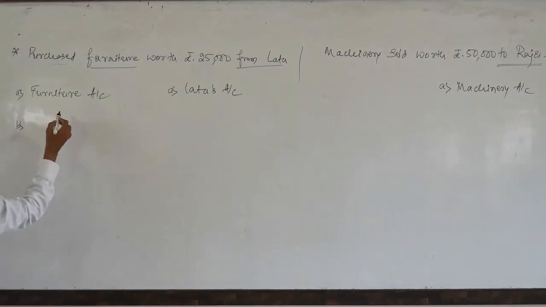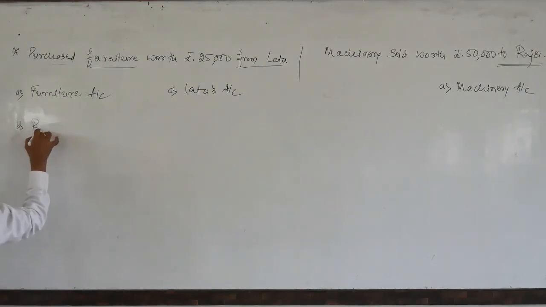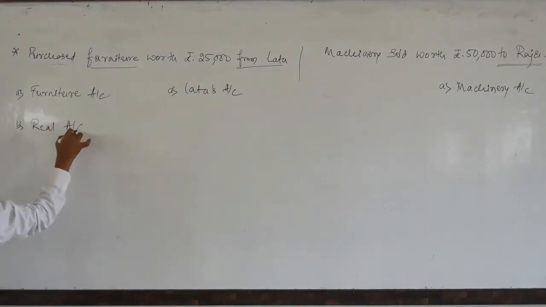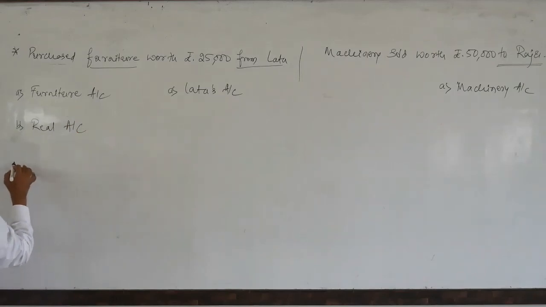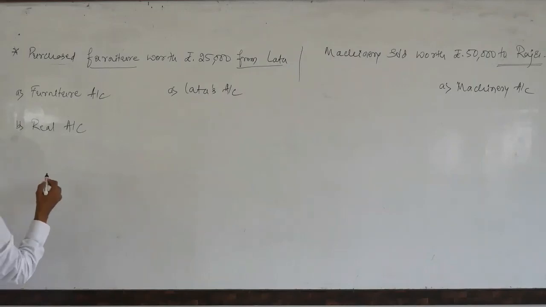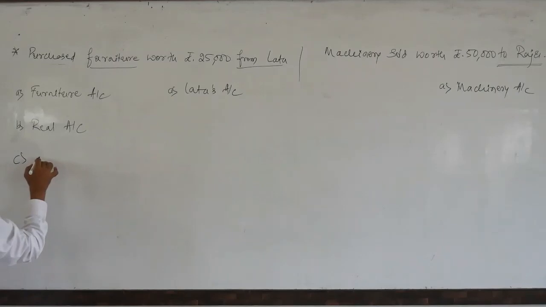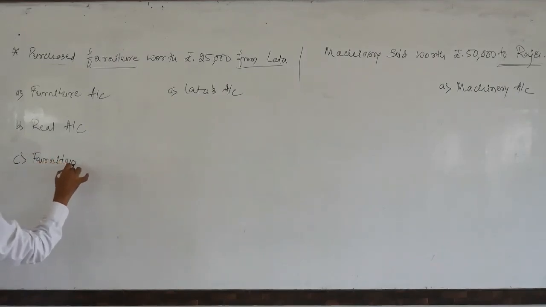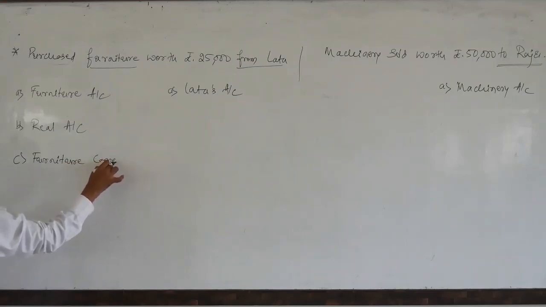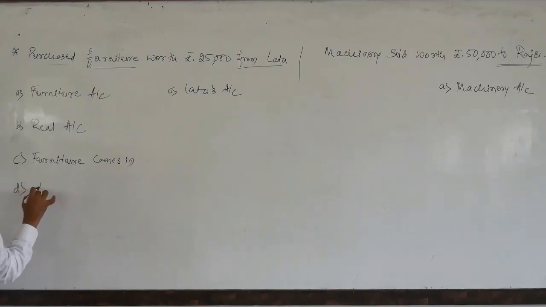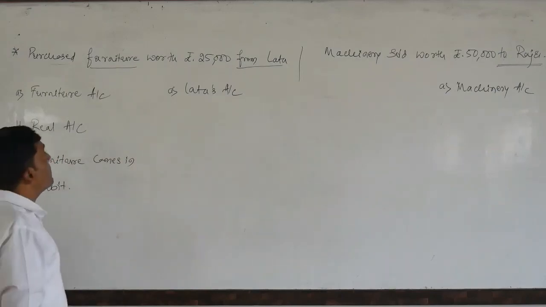As you all know, furniture is a thing which comes under real account. So as for the real account, debit what comes in, credit what goes out. If you have purchased the furniture, it comes in. Furniture comes in. For that, we need to debit the furniture account.